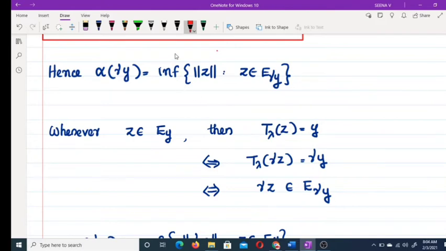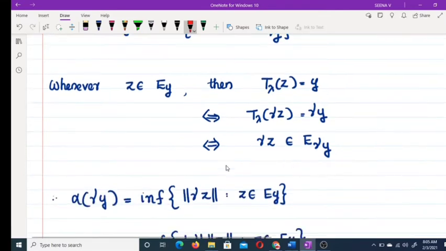So once again, α(γy) is the infimum of all those norms of z such that z belongs to E_γy. If you take any z belonging to E_y, then γz must belong to E_γy.